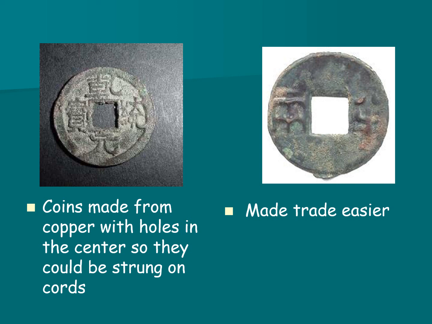These coins were made from copper. They would have a hole in the center so they could be strung on cords so you wouldn't lose them. This made trade much easier. So in China, we've moved from a barter economy to a money economy. And this makes it much easier to trade. Instead of bringing all your chickens to the market to try to trade for a pig, you would just sell your chickens for these coins. Now that they've been sold, you can take the coins somewhere else and buy your pig or whatever else you need.